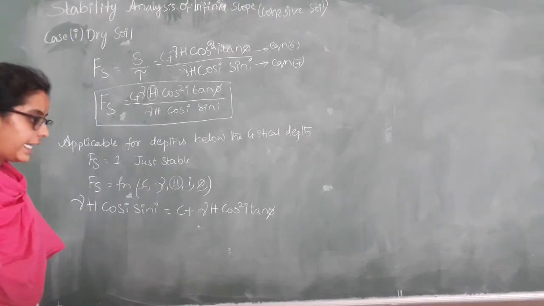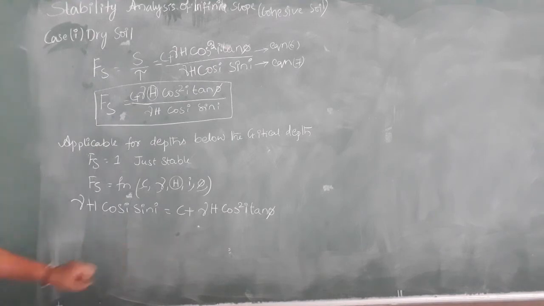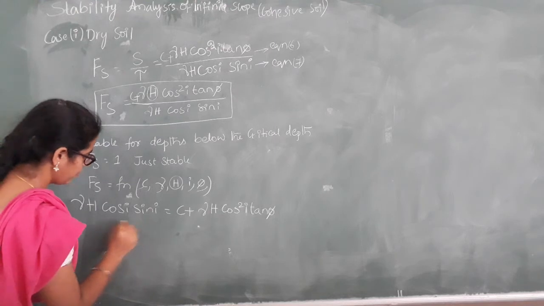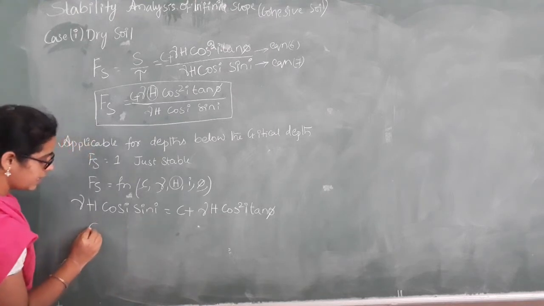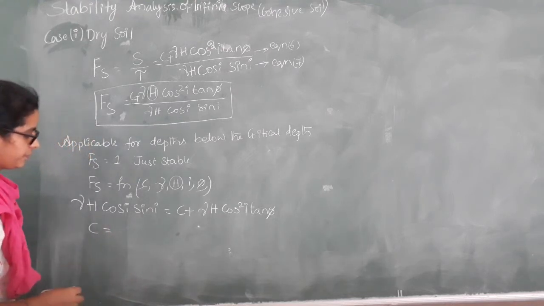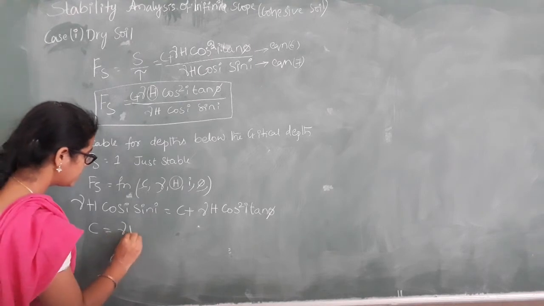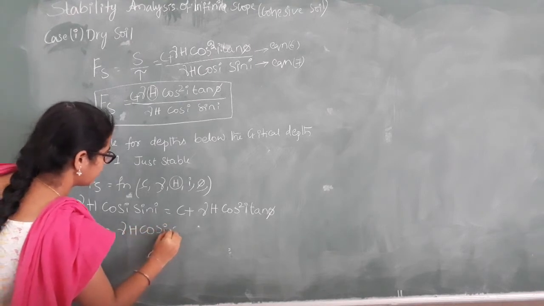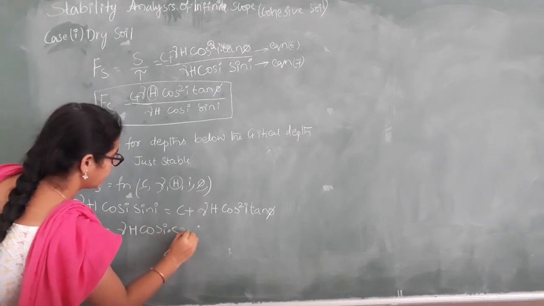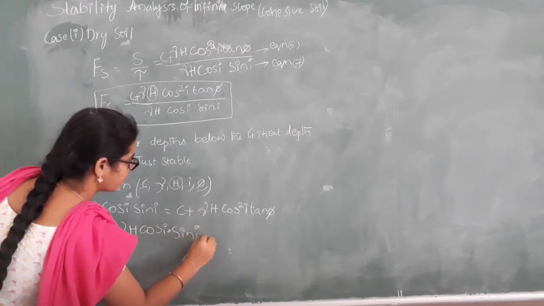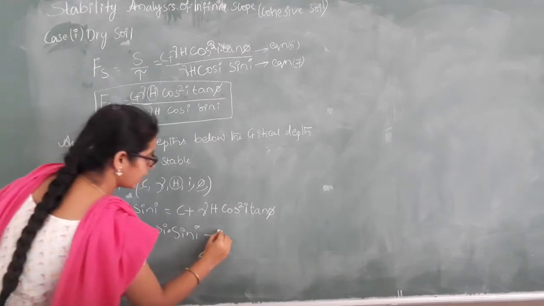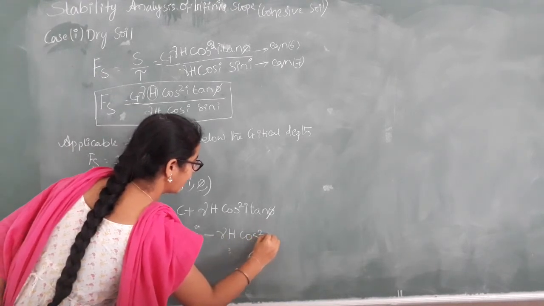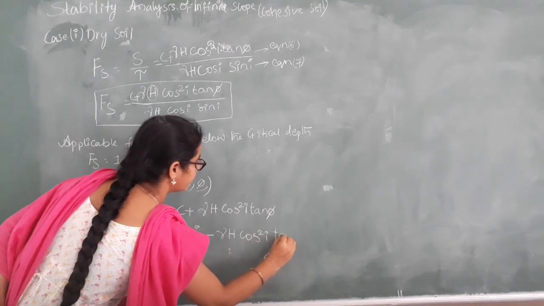Let us write the equation for C from this. C is equal to gamma h cos i sin i minus gamma h cos square i tan phi.